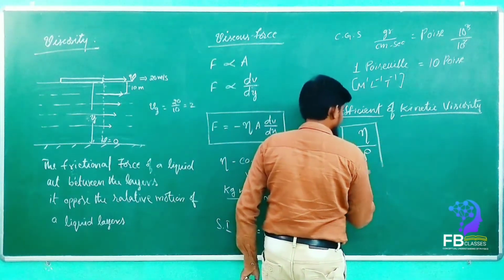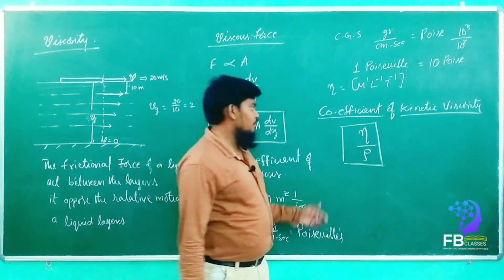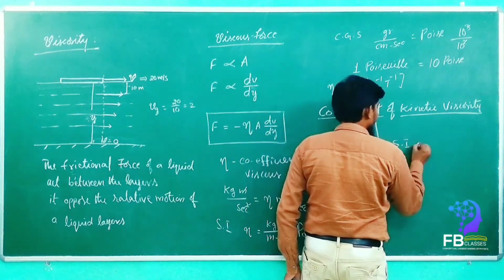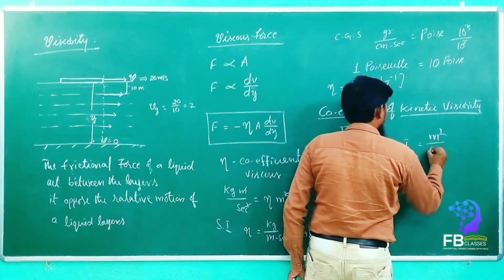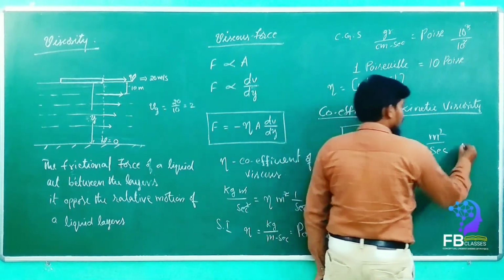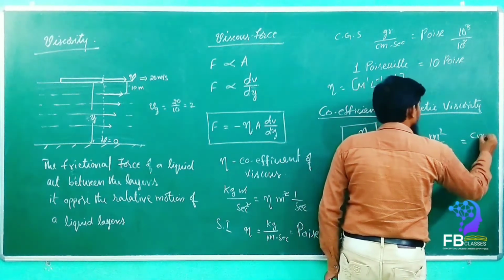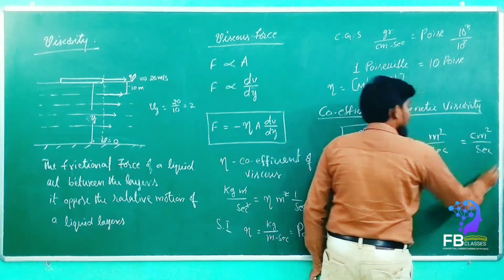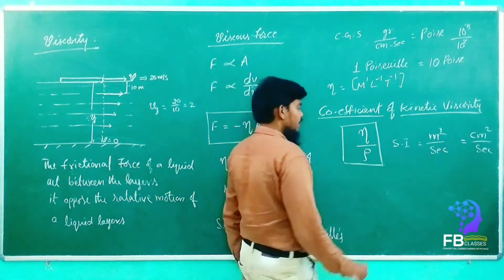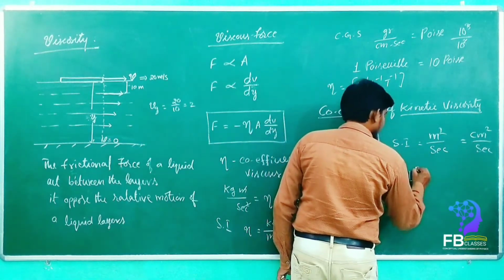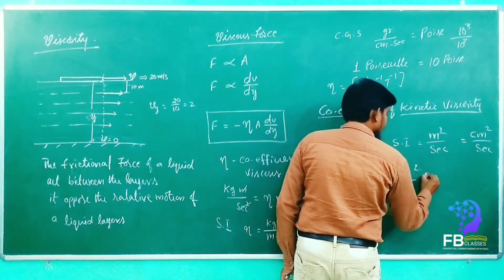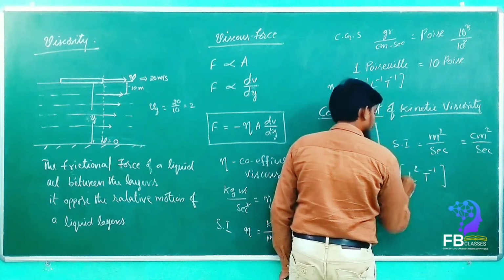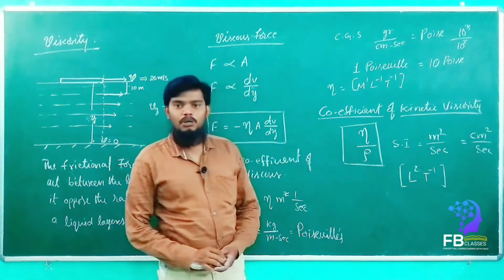So this one is simple. If you want to write the SI units, it comes as meter square upon second. The CGS units are centimeter square upon second. If you want to write the dimension formula, it will come as L square T minus 1. So this is the dimension formula.